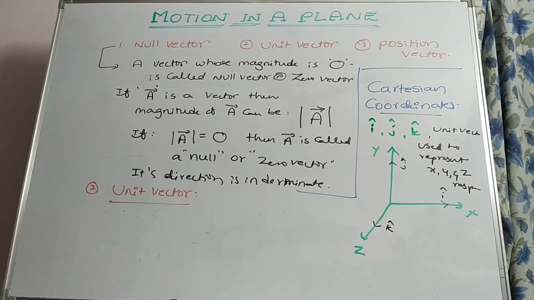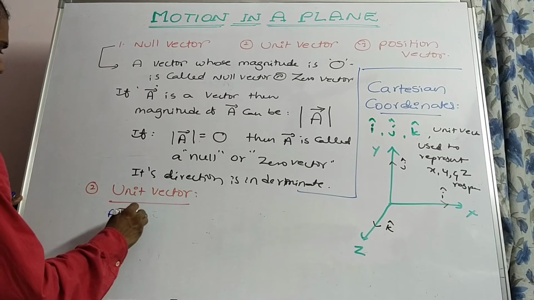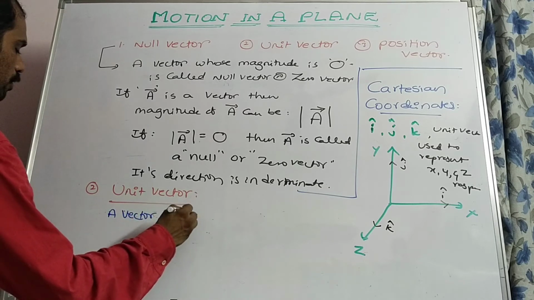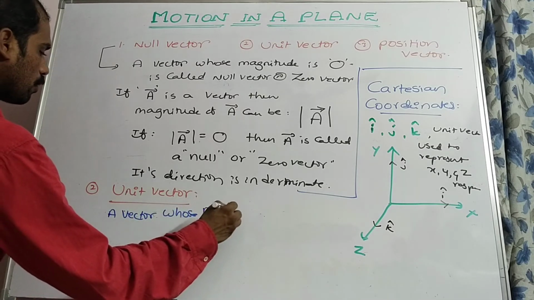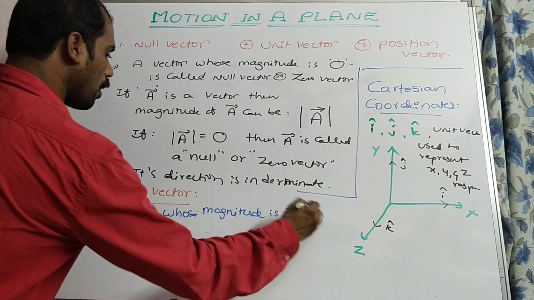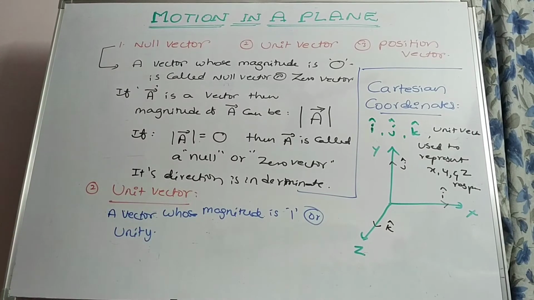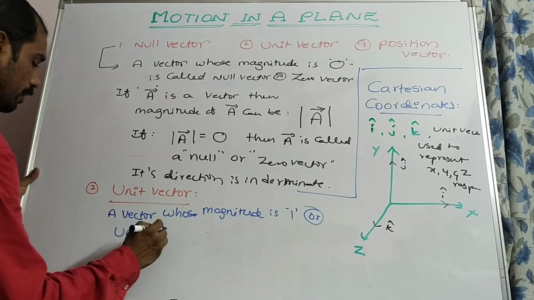So how can we define the unit vector? A unit vector can be defined as a vector whose magnitude is 1 or unity. A vector whose magnitude is 1 or unity is called a unit vector.